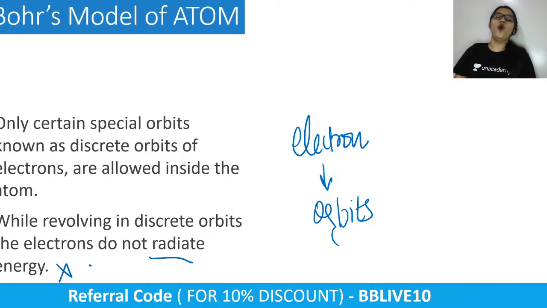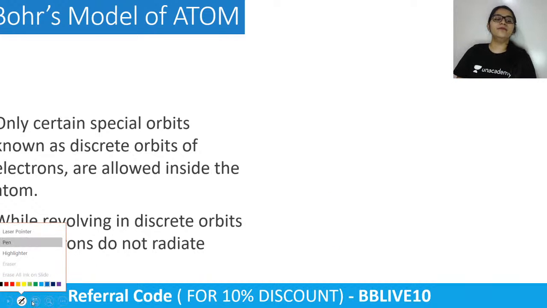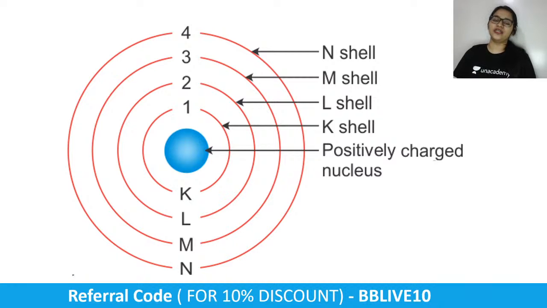So these are all the three important structures that were given to us of the atom before we came up to the final structure that we all know today: in the center we have a nucleus which is filled with positively charged particles, that is protons. Then there are shells, which are the K shell, the L shell, M shell, and N shell, and they have their own capacity on how many electrons they can take, right? So to come to this, we have to go through all of that.